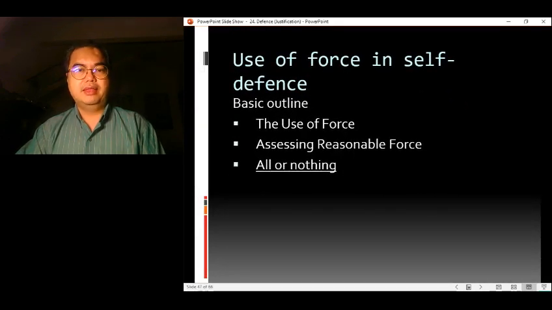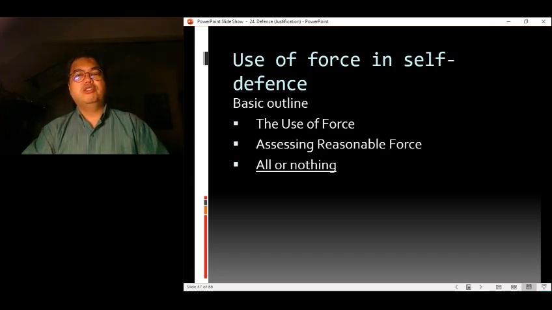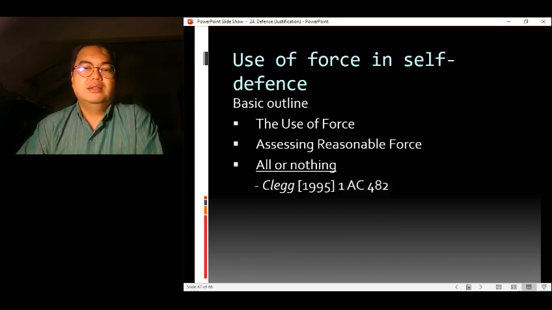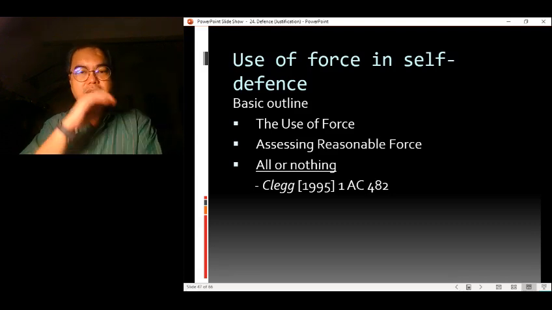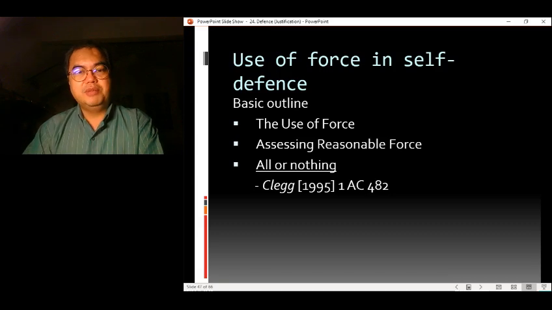Okay, and finally, all or nothing. All or nothing basically says that the defense of self-defense is used to either acquit the defendant fully, or it can be rejected. That's all. It's either all or nothing. It cannot be used to reduce the charge to something lower. And this was what was decided in the case of Clegg.